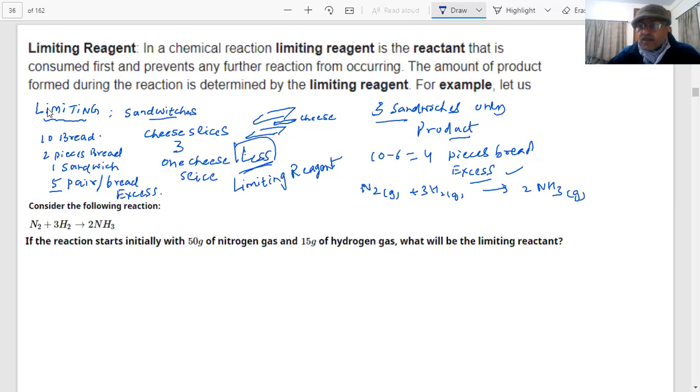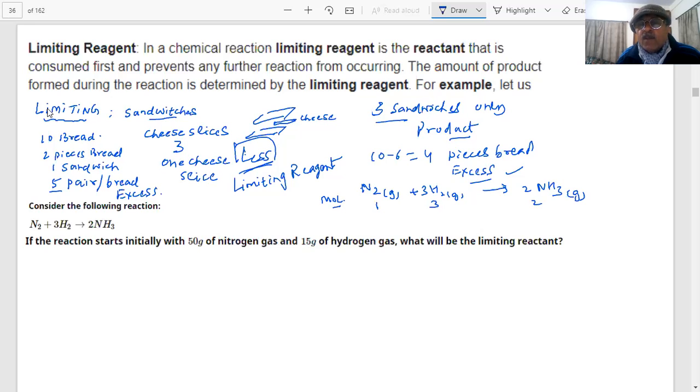According to this, the stoichiometry of the reaction says, supposing I mix, the mole ratio is 1, 3, 2. What is this mole ratio? 1, 3, 2. Okay?